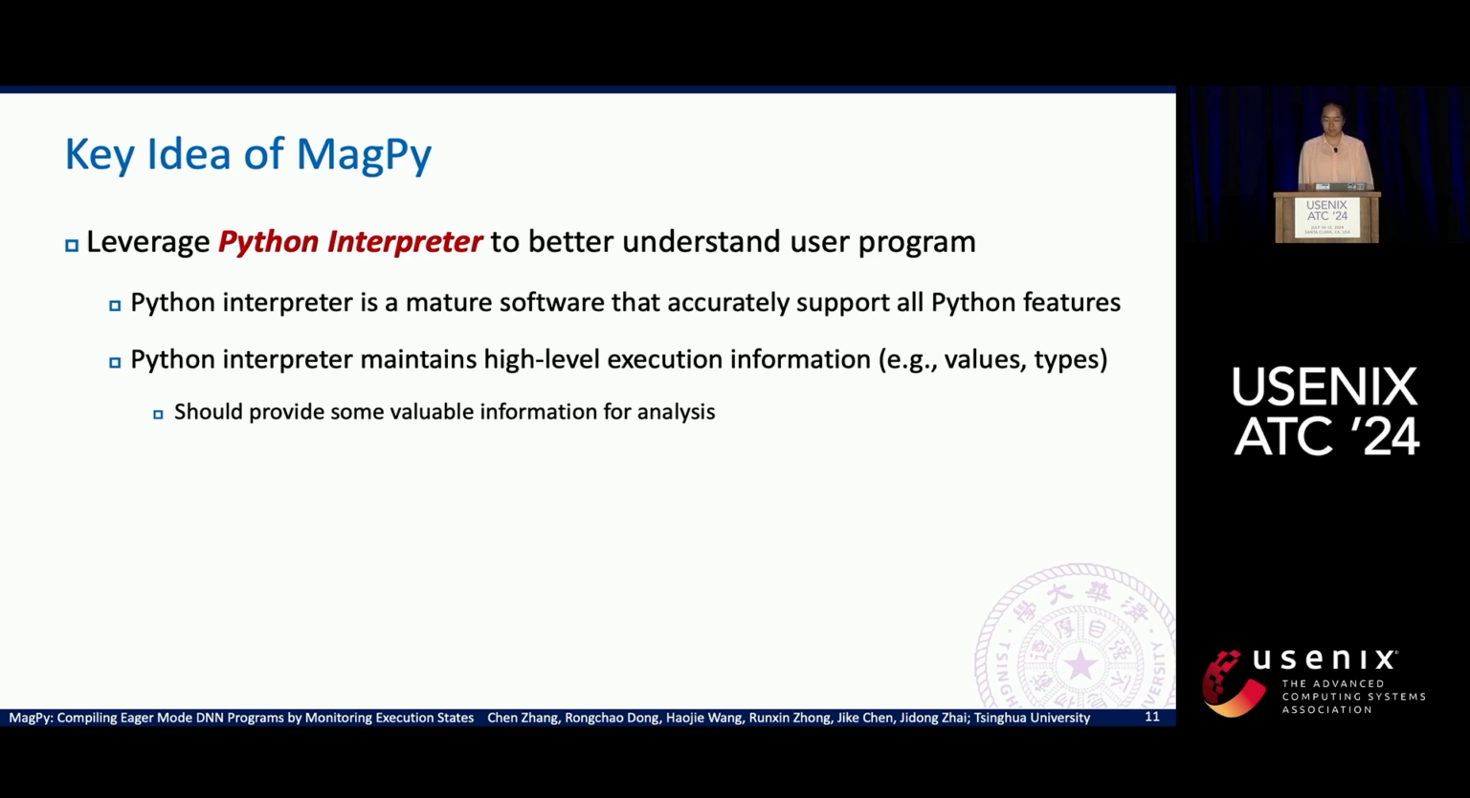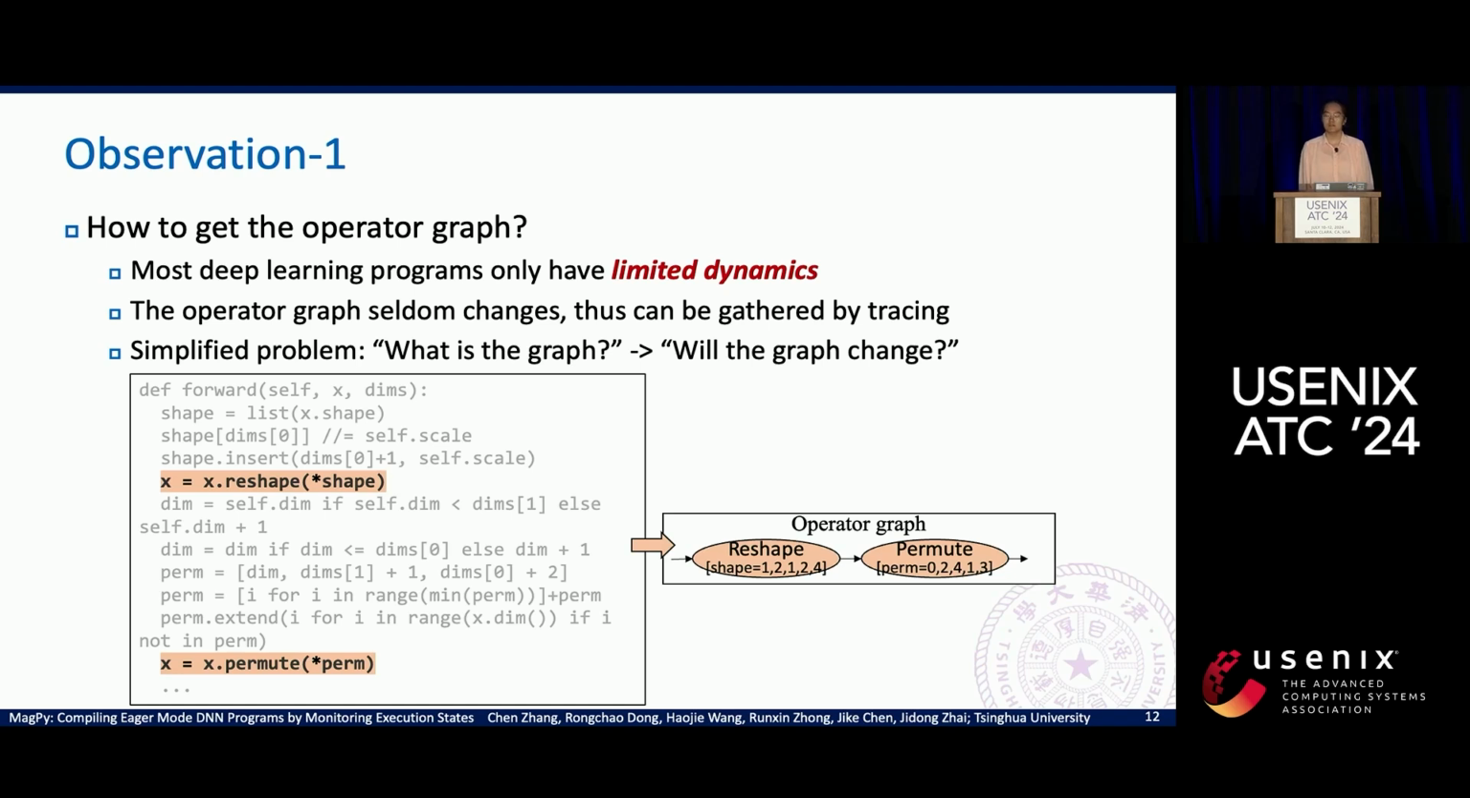Secondly, the Python interpreter maintains a lot of high-level information about the execution states. For example, we can directly get the type and value of a variable from the interpreter. There should be some valuable information for our analysis. Our design is based on the following observations.